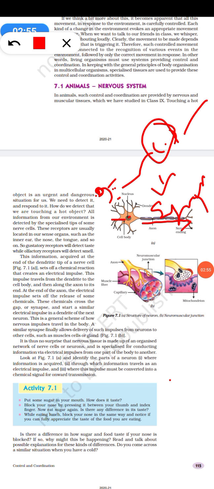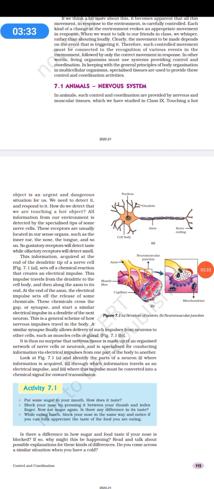A similar synapse finally allows delivery of such an impulse from the neuron to other cells, such as muscle cells or glands. It is thus no surprise that nervous tissue is made up of an organized network of nerve cells or neurons, and is specialized for conducting information via electric impulse. We have already seen a neuron.